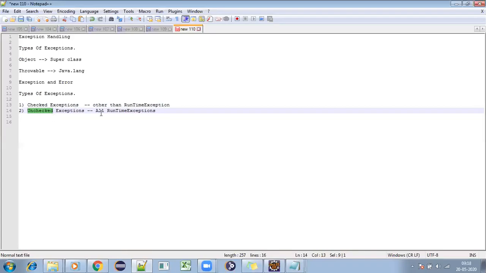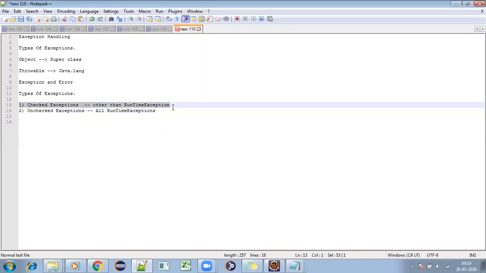Now we'll discuss unchecked exceptions first, and I'll come to checked exceptions later. What is the compiler not checking for you? In yesterday's class, if you have seen that String null pointer exception, is the compiler saying anything for you?